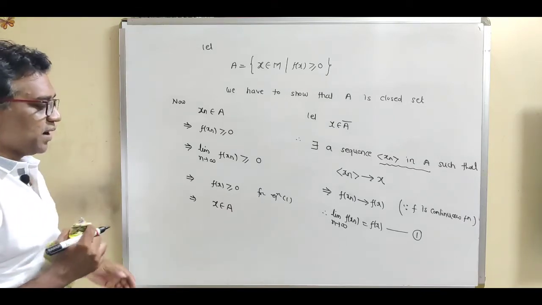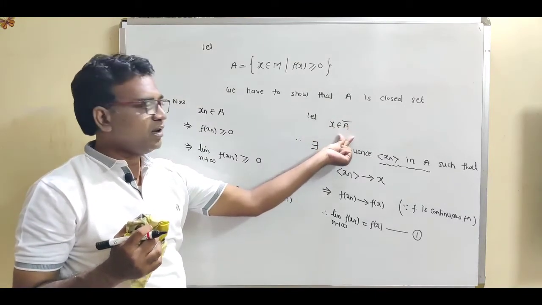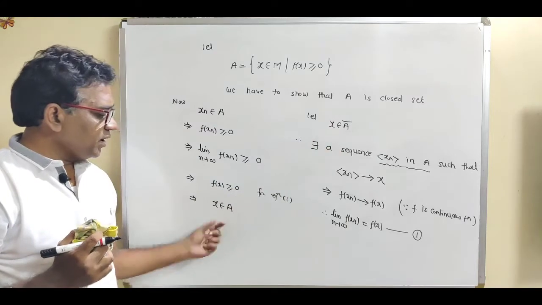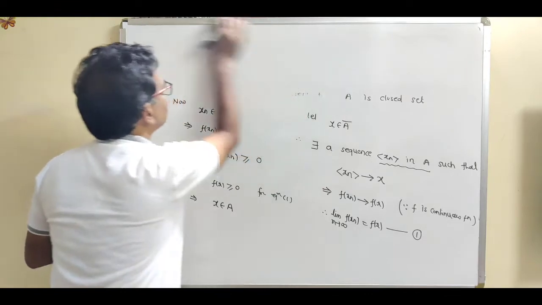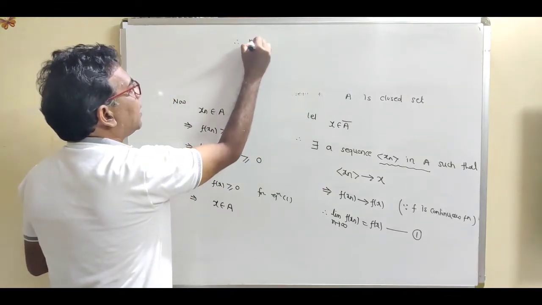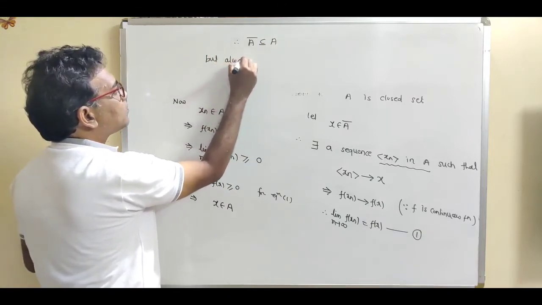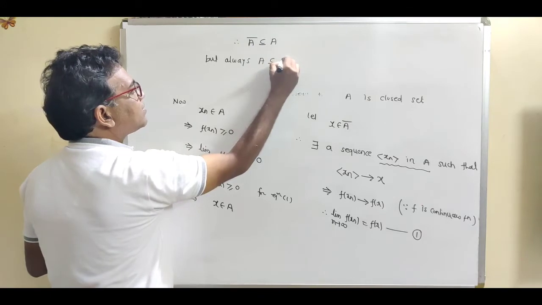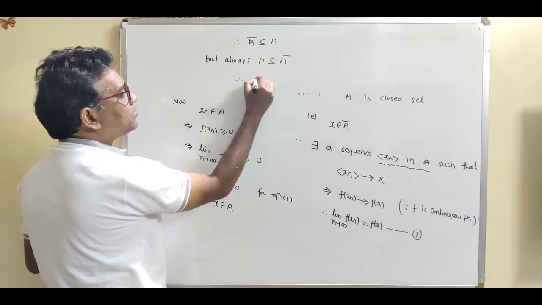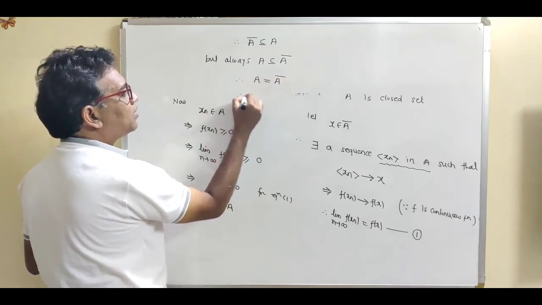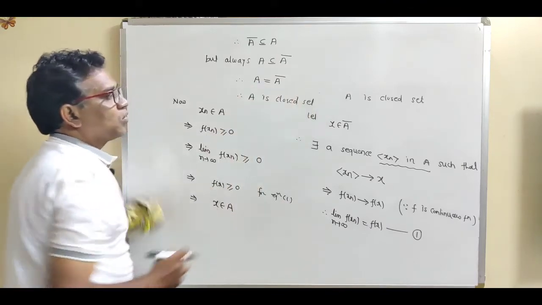So see, we have shown that if x is an element of A closure, we have taken one element from the first set, and we have shown that the same element is present in the second set, which is said to be a subset. So right here, therefore, A closure is a subset of A, but always A is a subset of A closure. So by collecting these two, they are subsets of each other. So we can write A is equal to A closure, therefore it is called a closed set. So right here, therefore, A is a closed set.